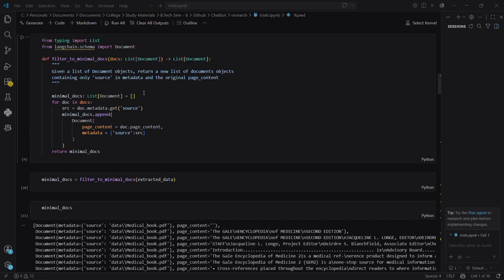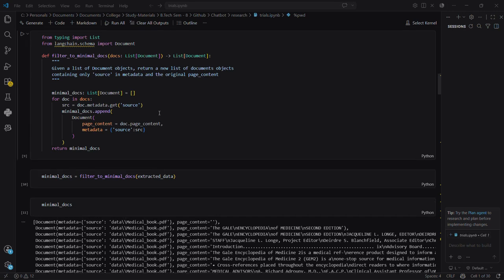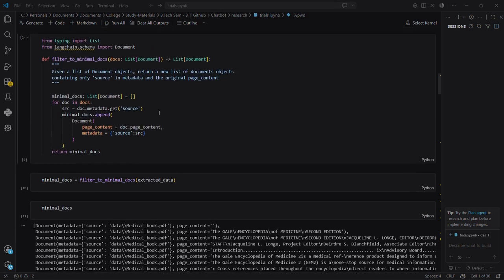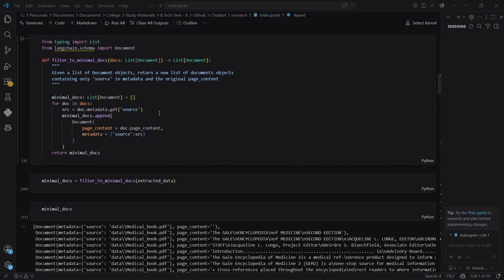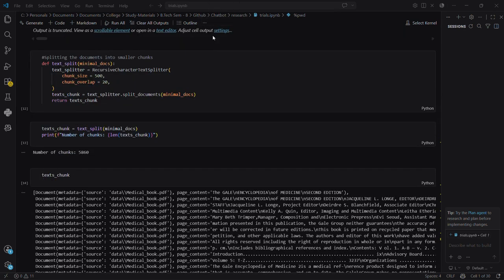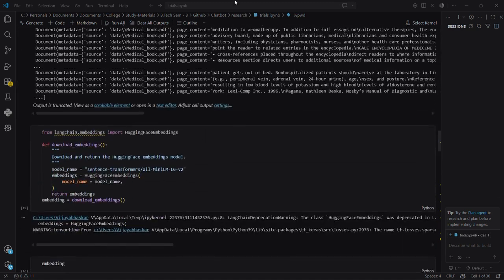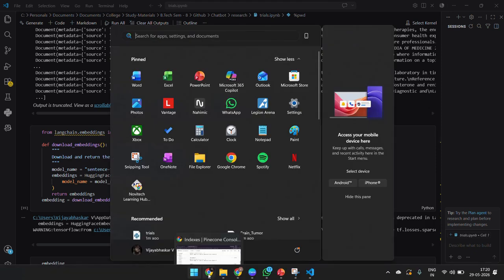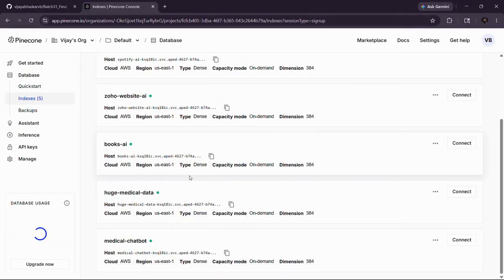We will be taking all these books as data, dividing them into chunks, and converting the text into vectors, and we will be storing them in the Pinecone vector database. The Pinecone vector database is a place where you can store your vectors.